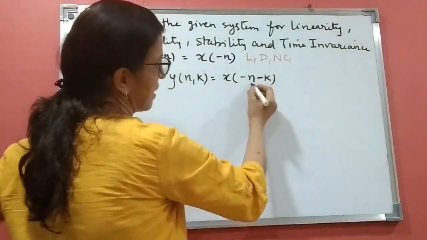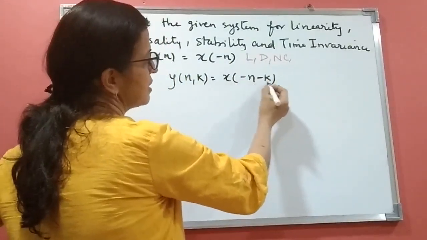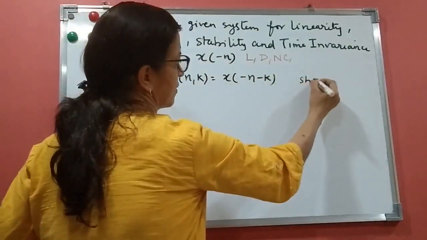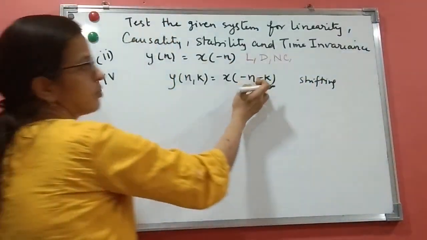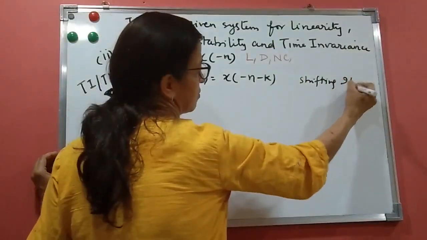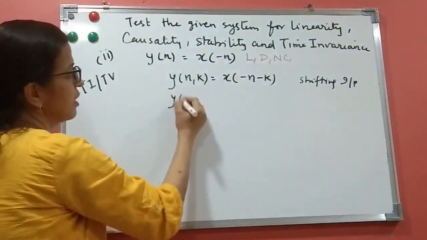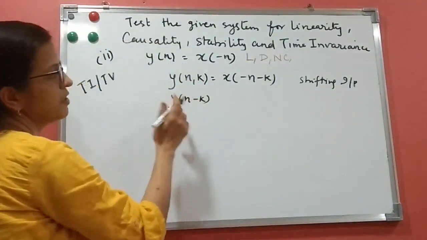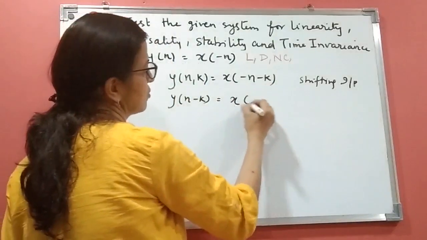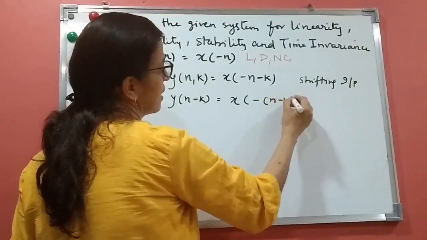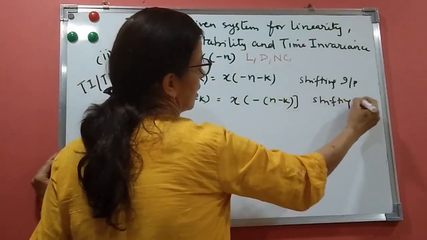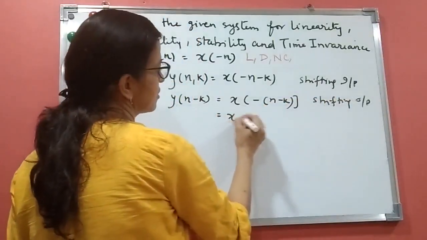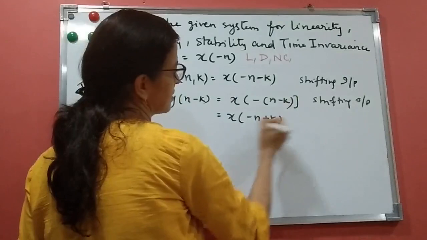It is shifting the input because my input is x of minus n. So I have just done minus k, shifting input. Now shifting the output, when I shift the output, n will be changed to n minus k, so it will be minus of n minus k. It is shifting the output. What is this? x of minus n plus k.